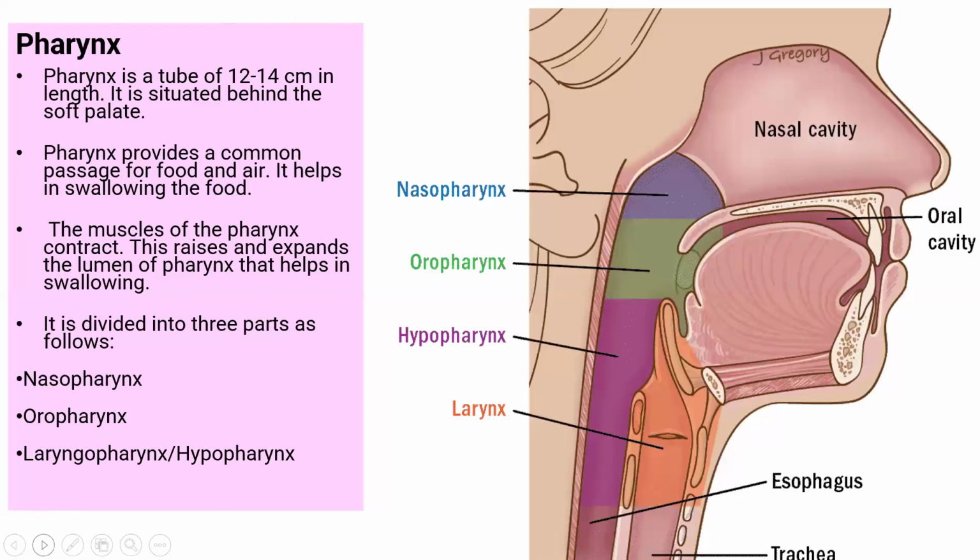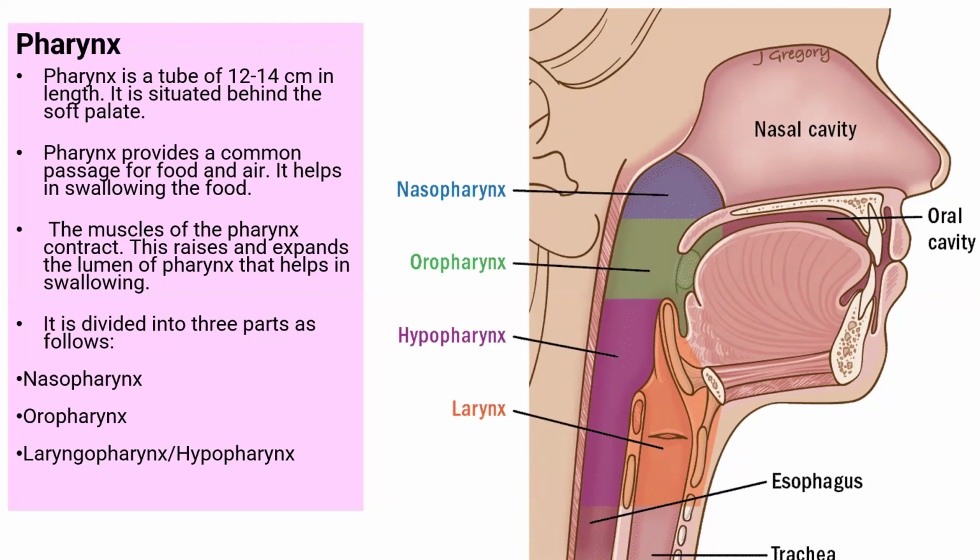Now we are going to learn about the pharynx. It is a tube of approximately 12 to 14 centimeters in length, situated behind the soft palate. We have learned about the hard palate and soft palate. The pharynx provides a common passage for food and air, whether you inhale air or take food. It also helps in swallowing of food.